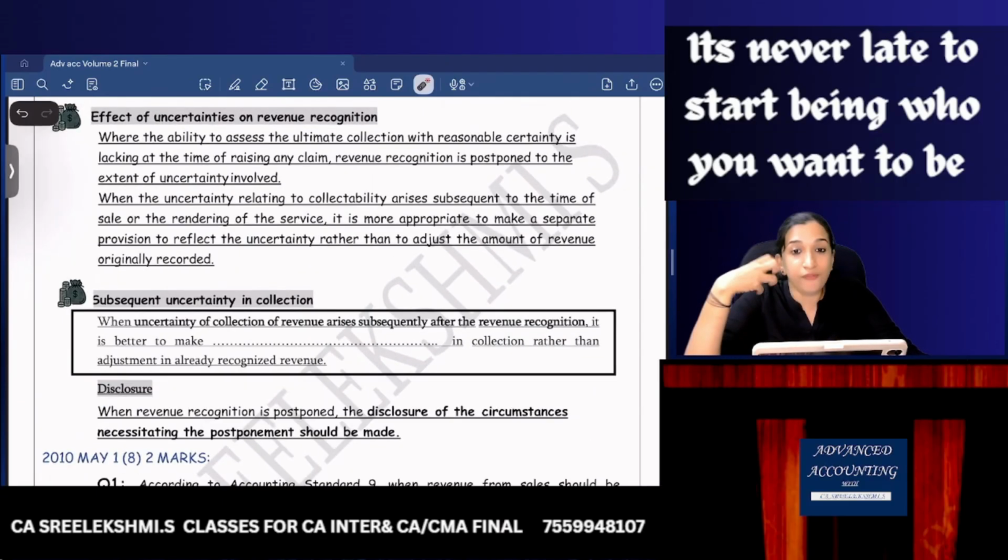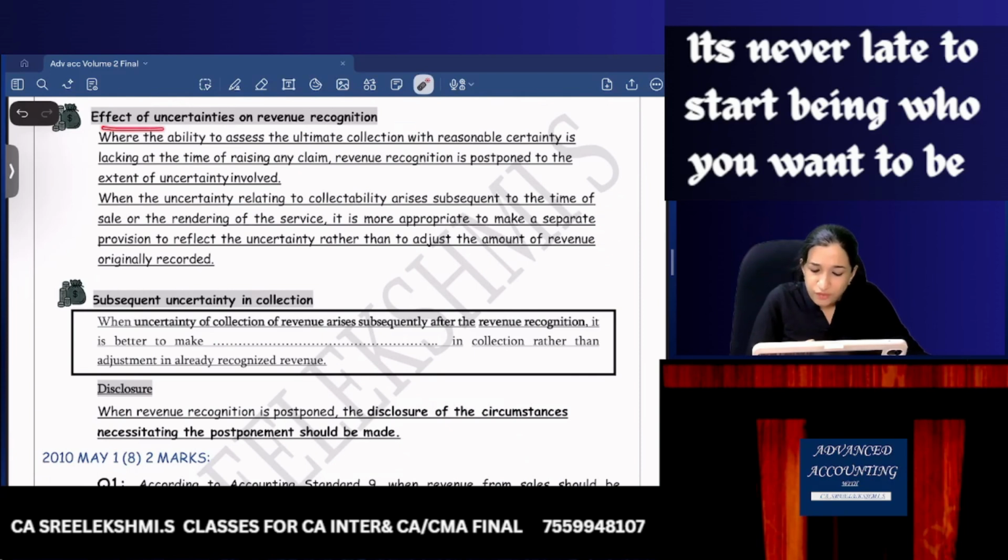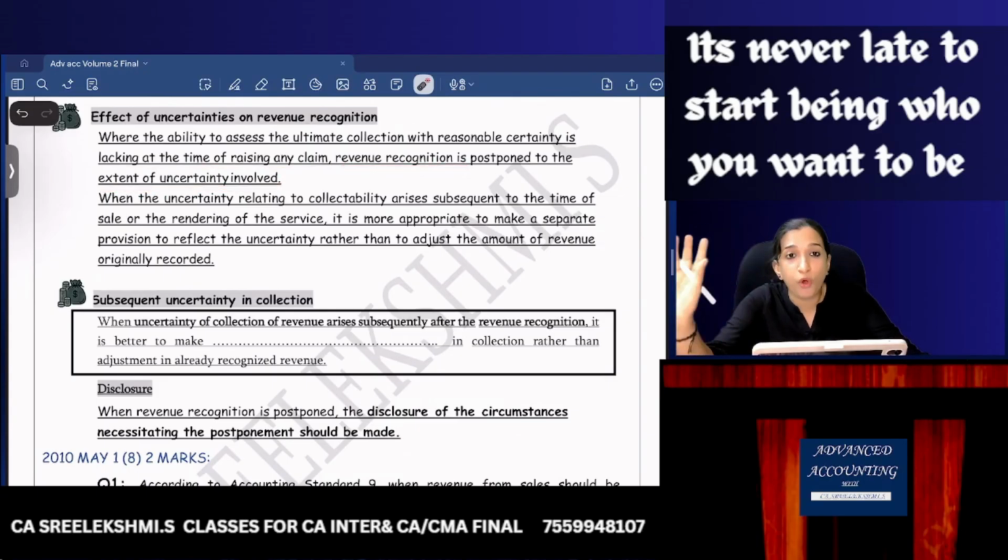Revenue is recognized when the ultimate collection is reasonably certain. Where the ability to assert the ultimate collection with reasonable certainty is lacking at the time of raising any claim, revenue recognition is postponed to the extent of uncertainty involved. If it is uncertain, do not recognize revenue.